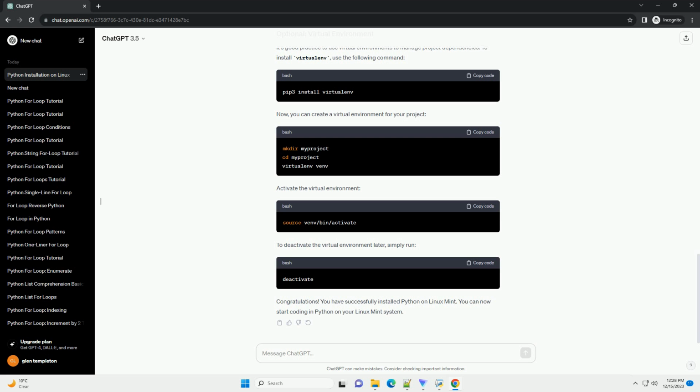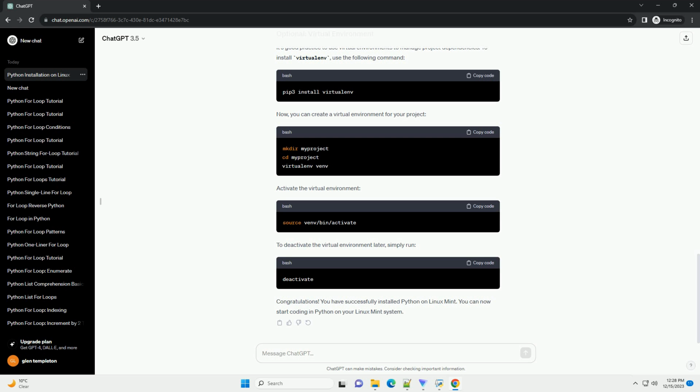Certainly. Installing Python on Linux Mint is a straightforward process. Here's a step-by-step tutorial to guide you through the installation with code examples. You can open a terminal in Linux Mint by pressing Ctrl Alt T or by searching for terminal in the application menu. It's a good practice to update the package lists before installing any software.